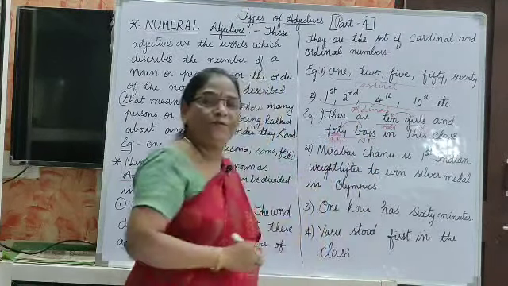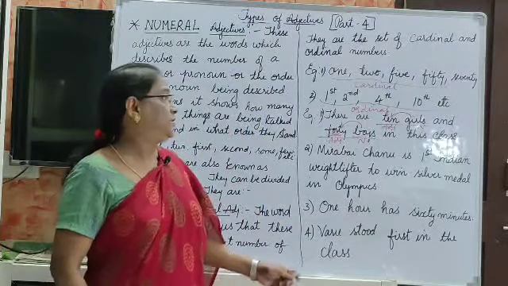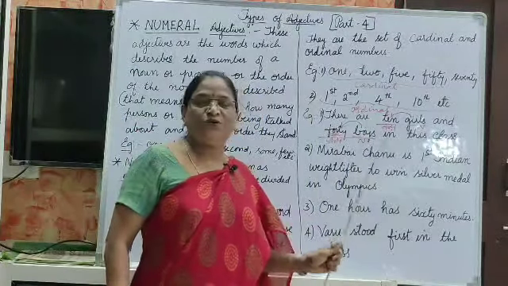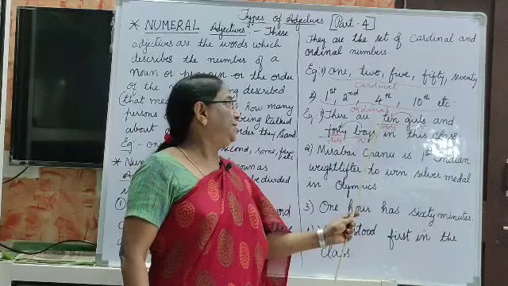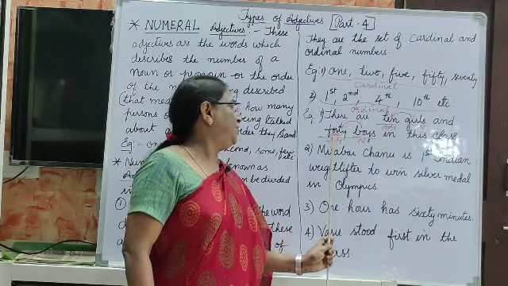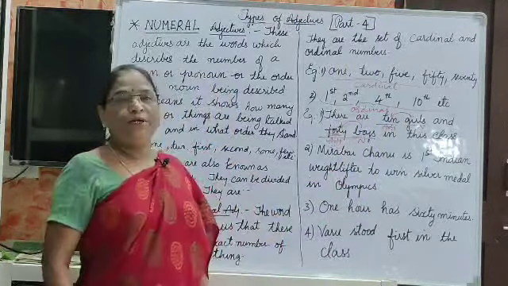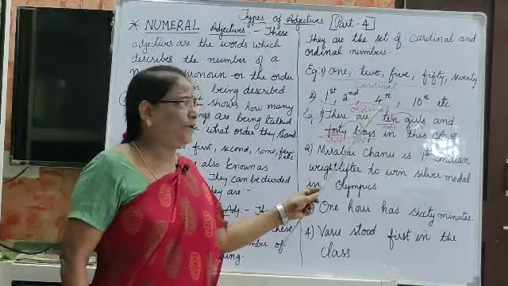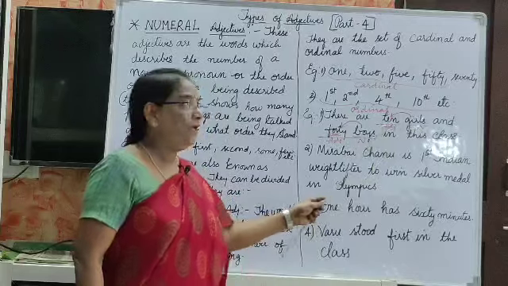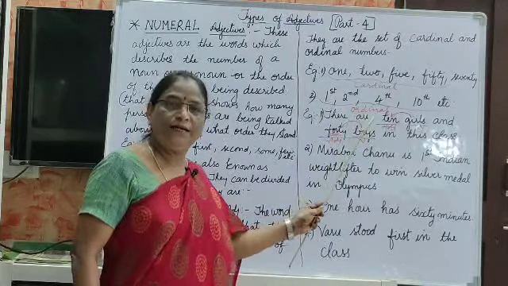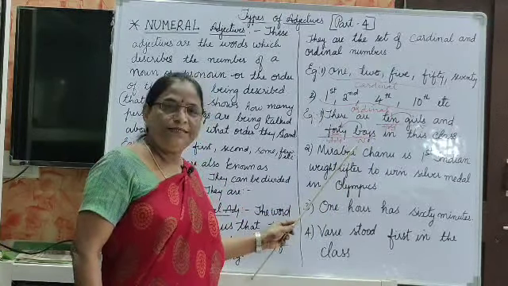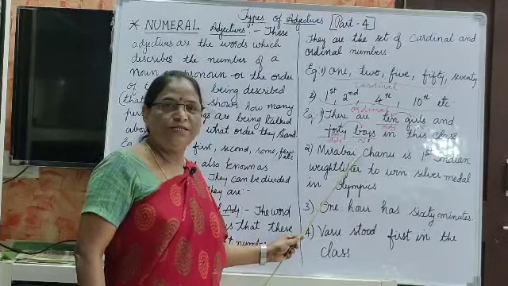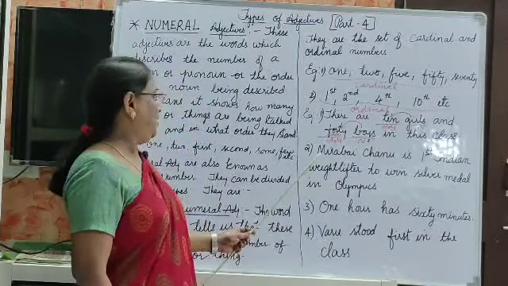The word which describes a noun or pronoun is known as an adjective. So here 10 and 40 are numeral adjectives. They are definite because they show the exact number: exactly 10 girls and exactly 40 boys are there in the class.